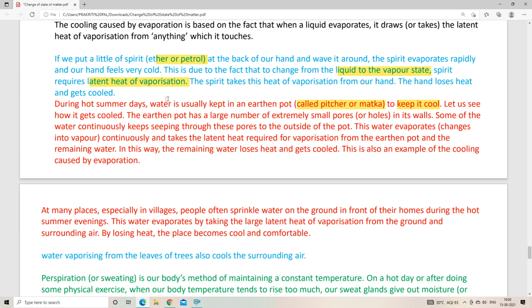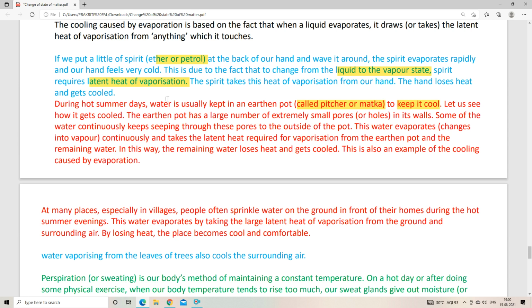That is, it will change into vapor continuously, and it takes the latent heat of vaporization which is required to form the vapor from the water, from the earthen pot and also from the remaining water in the earthen pot. Okay, so that is how the remaining water loses its heat and gets cooled. So this is also an example of cooling caused by evaporation.